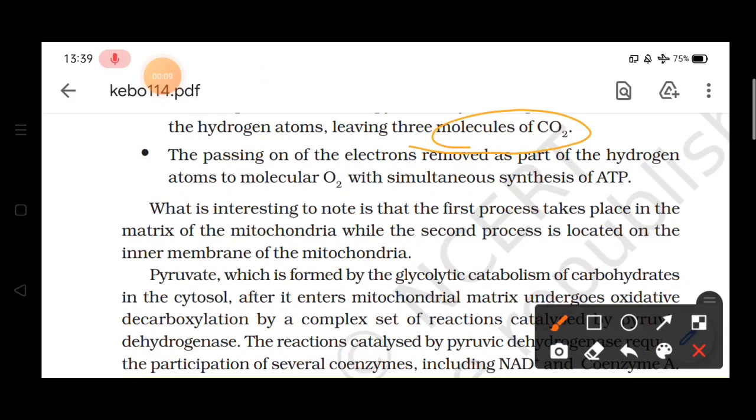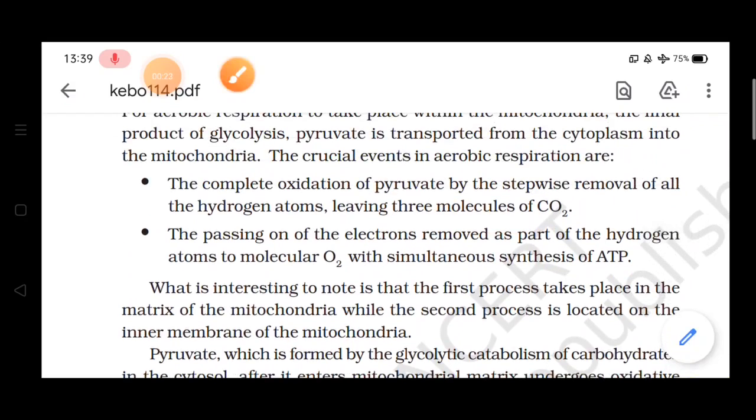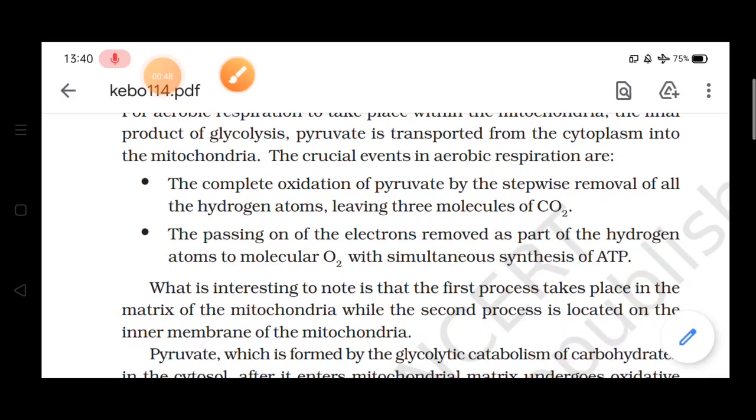Now these electrons will be removed as part of the hydrogen atoms to the molecular oxygen and it will be releasing ATP. So here what are we seeing? The two processes are being completed together. The first process is the oxidation of pyruvate. When pyruvate is oxidized, three hydrogen atoms get removed. And the second step being completed is the production of ATP, that is, pyruvate is breaking down and it is releasing energy by the process of this oxidation and in the form of ATP.